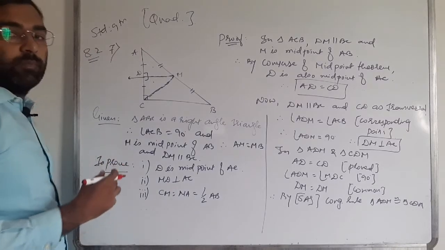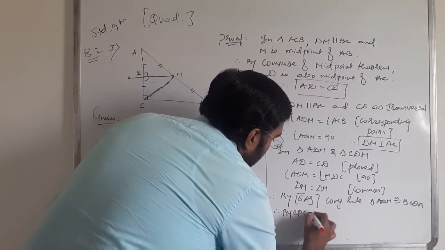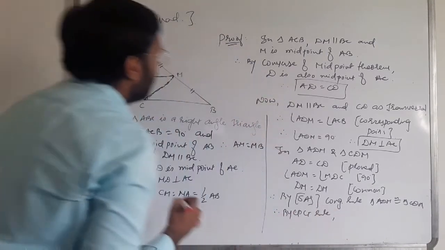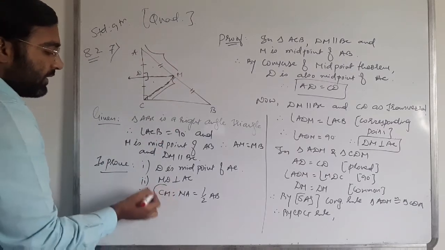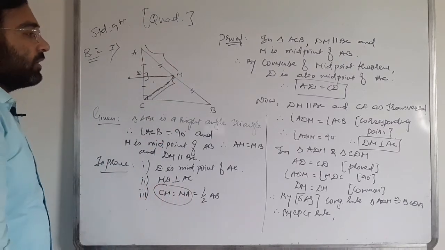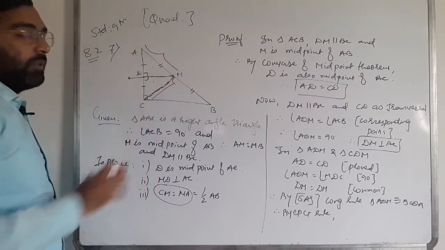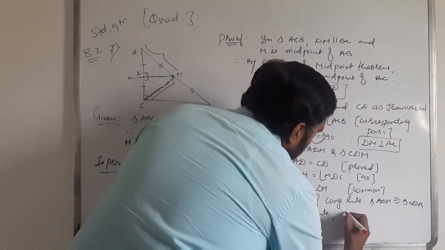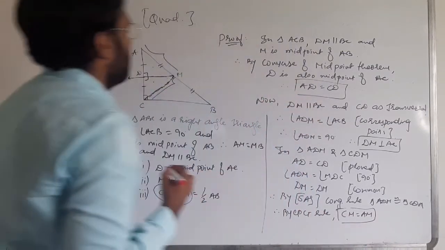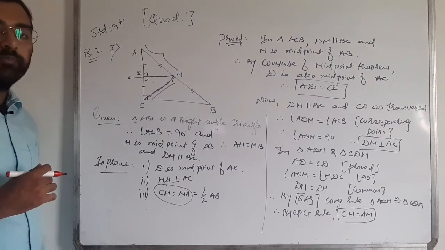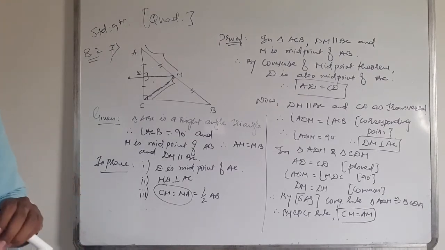Therefore, by the CPCT rule, we take the corresponding parts of both triangles, because I want CM equal to AM. So CM is equal to AM. Clear? Please note this down first.